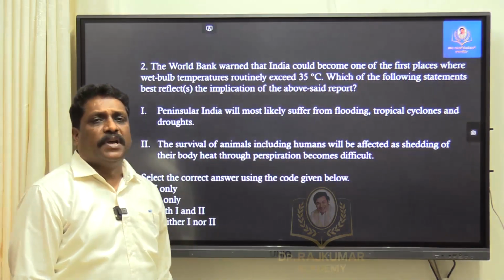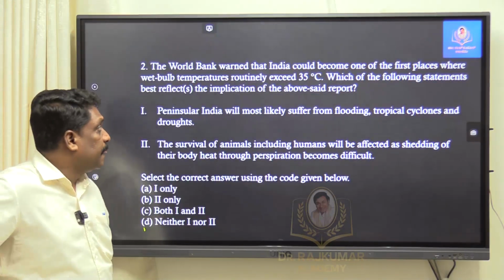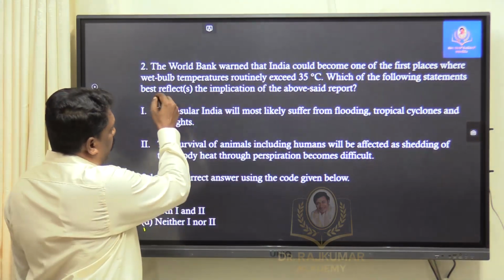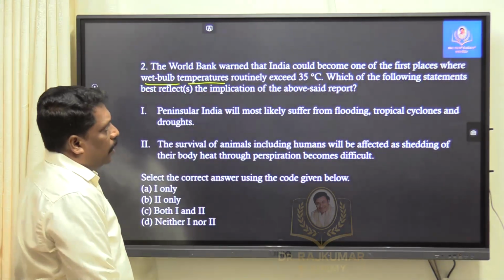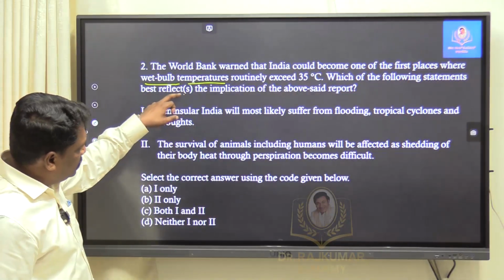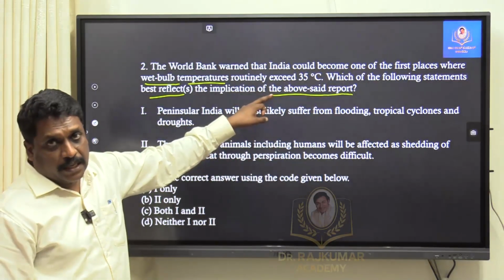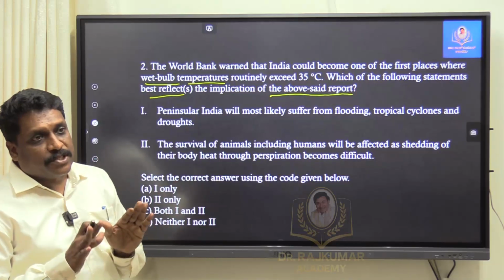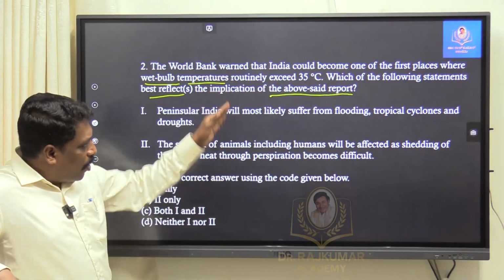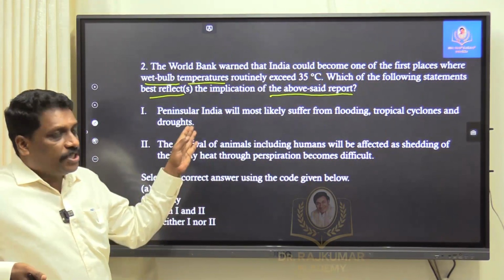This question is more based on current affairs. It is based on an article which was published very recently. The World Bank warned that India could become one of the first places where the wet bulb temperature routinely exceeds 35 degrees centigrade. Which of the following statements best reflects the implication of the above said report? Correct. To be very precise, this question is factual. It is not even logical. Because you have to say which among the given options is getting reflected in that report. Just with logic, I cannot answer this question.